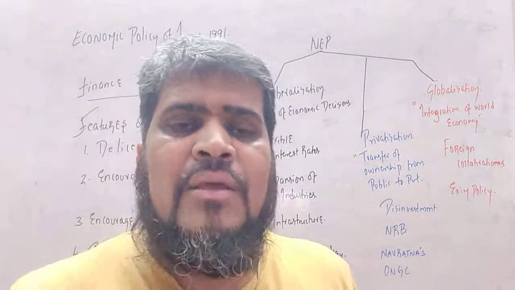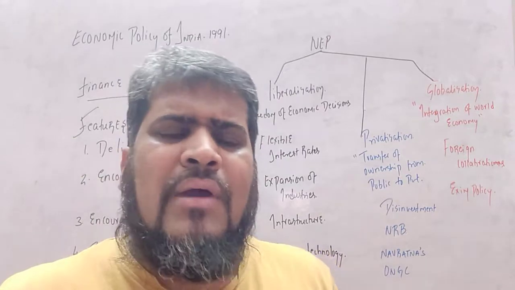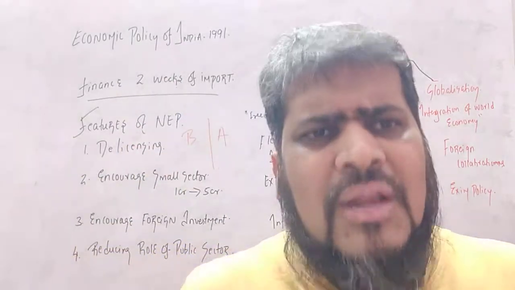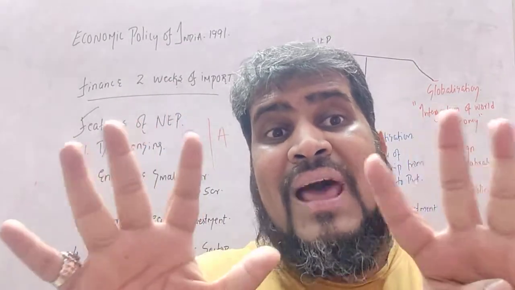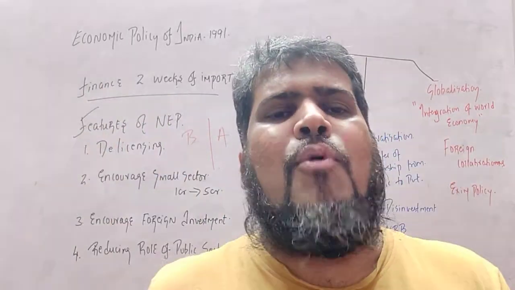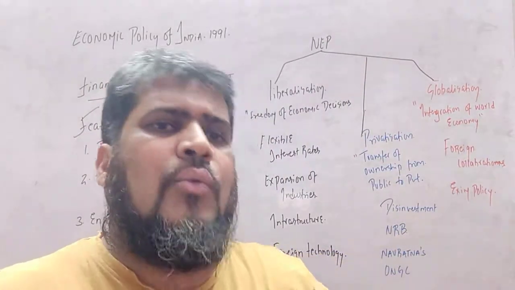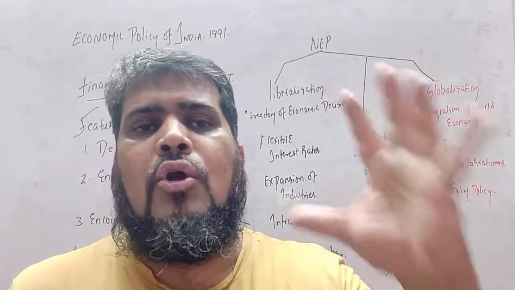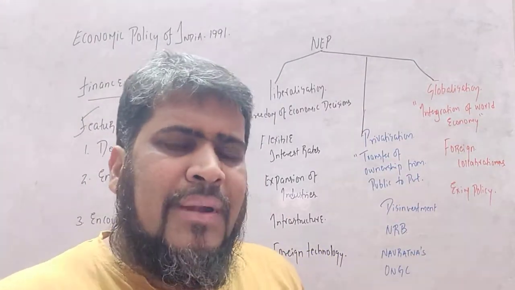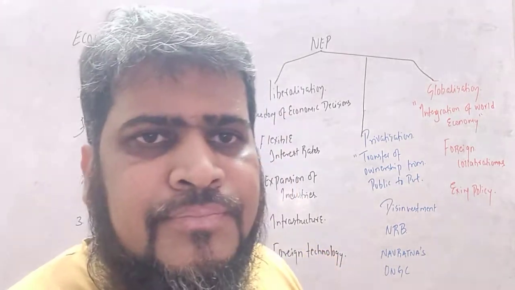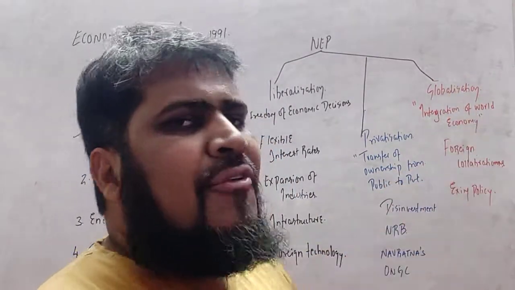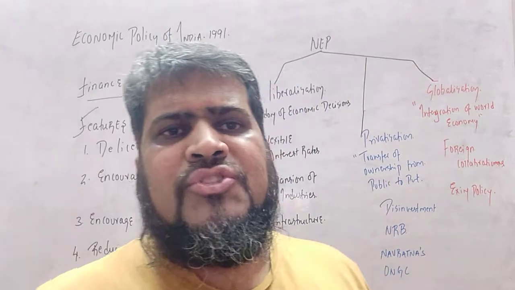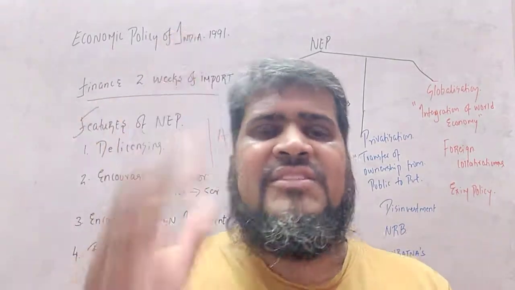Then you have SAIL, BHEL, and Bharat Petroleum Corporation Limited. Such nine important jewels were not converted into the private sector. They were under the control of the Indian government. But the government did privatization.